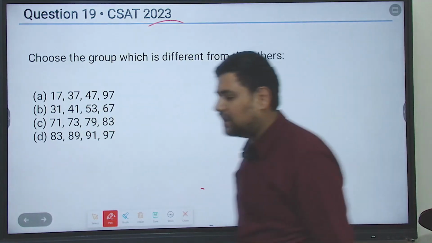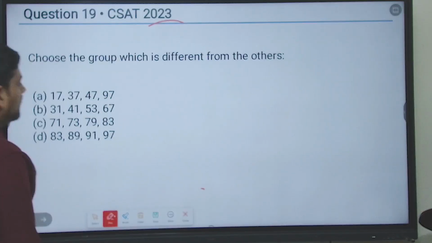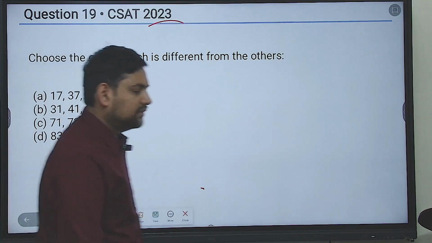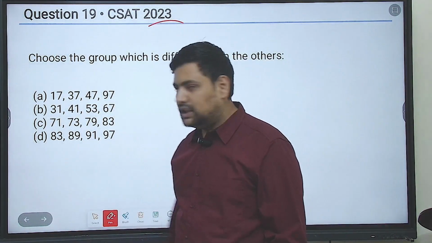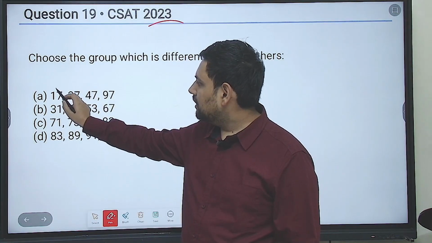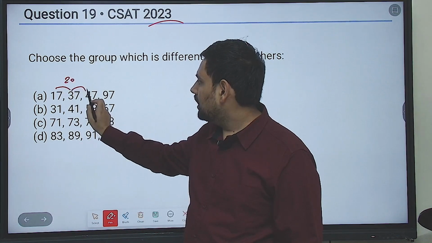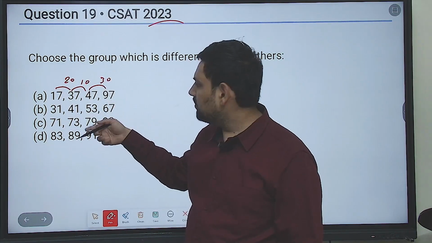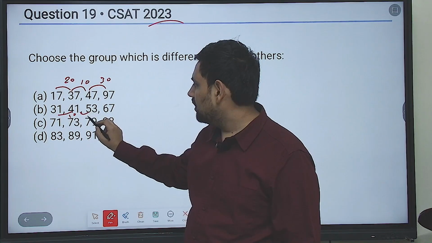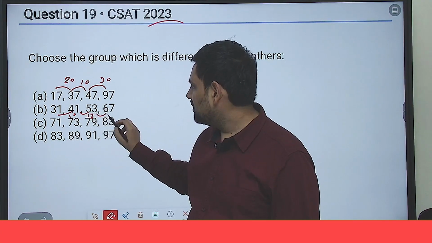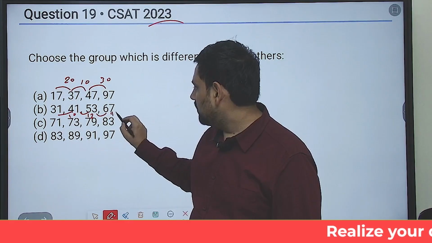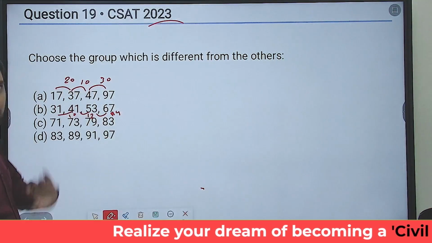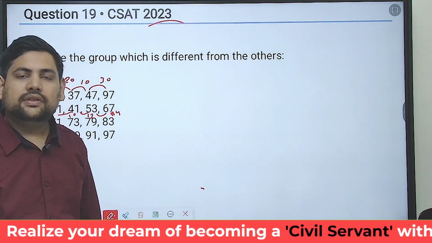Now one thing in questions like these, where you have to choose the group which is different from the others, you may think of finding a pattern. For example, here let's say the difference: the difference is 20 here, then 10 here, then 30 here. It does not make much sense. Now the difference is 10 here, then 12 here, then 14 here.